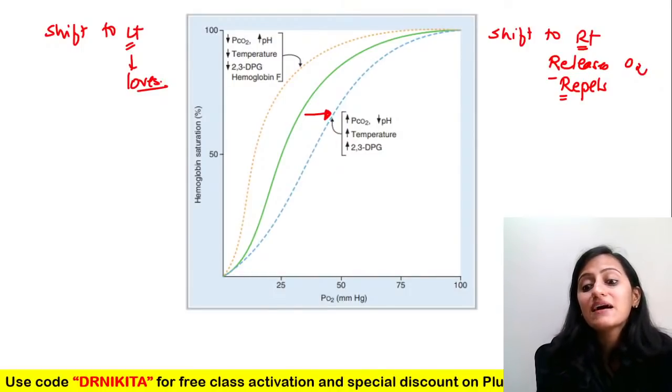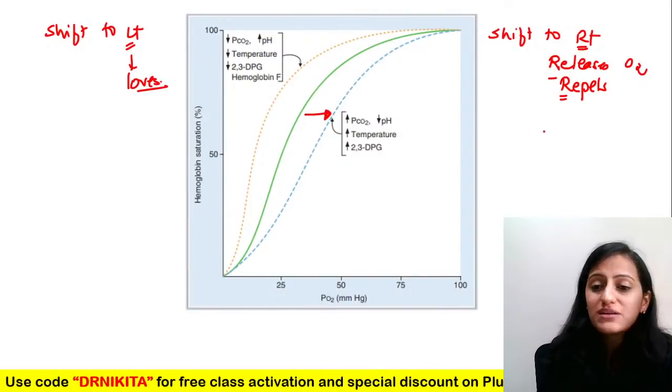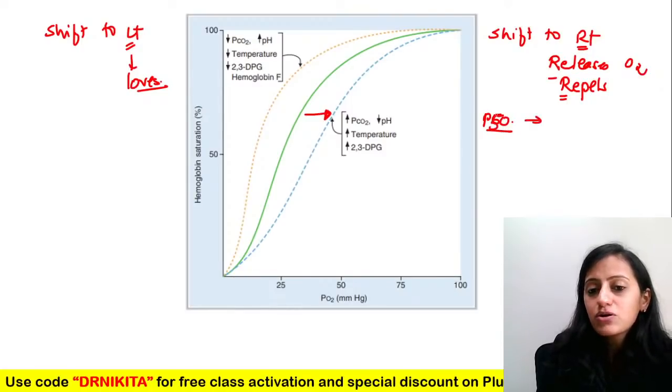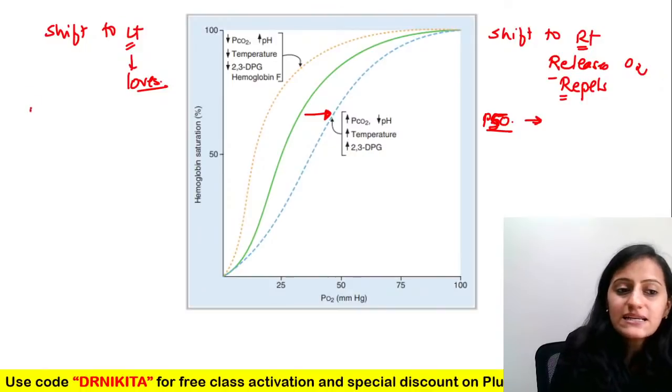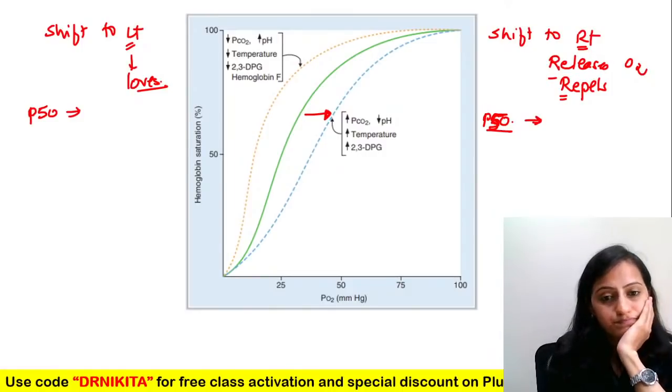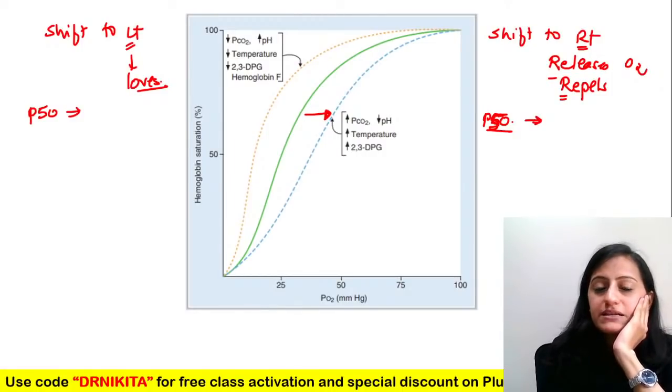So can you tell me what is the change in the P50? If the curve is shifting to the right, is there a change in the P50 or is it not affected? Yes or no?